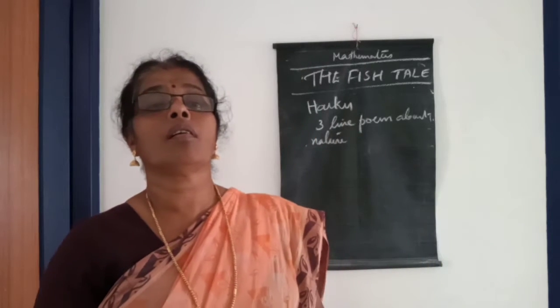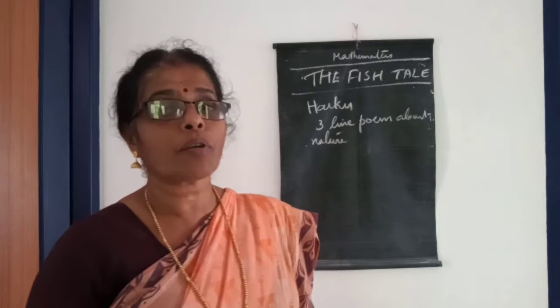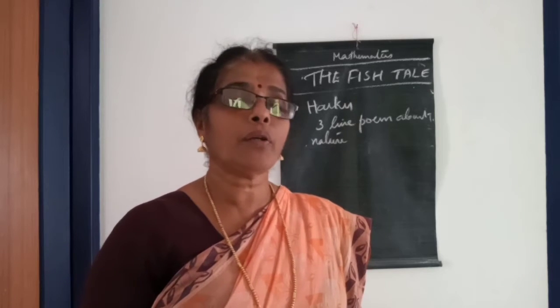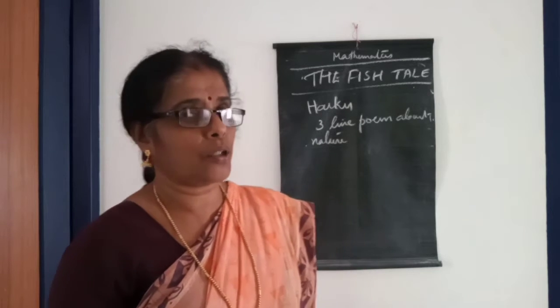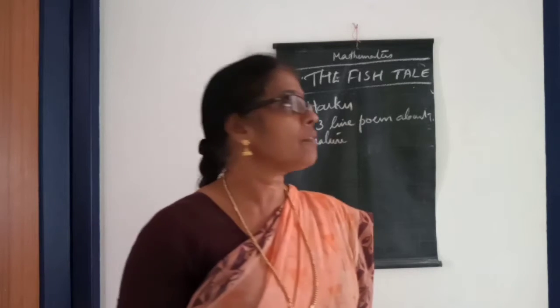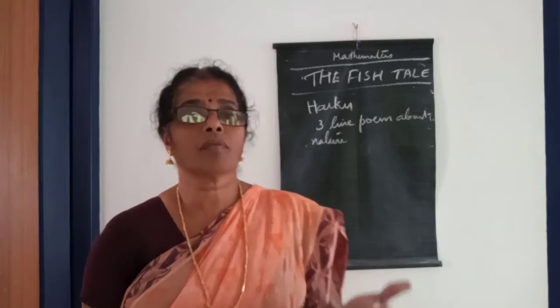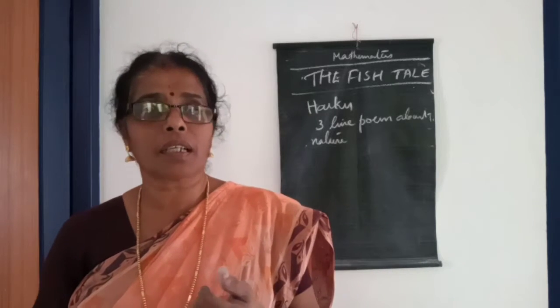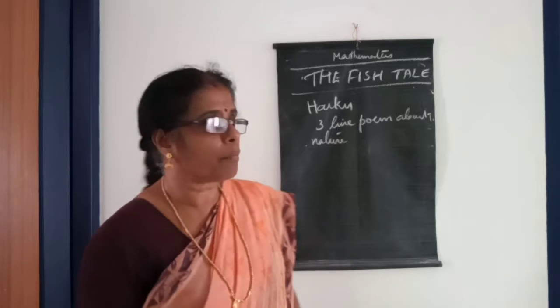And here it is asking: what shapes come to your mind when you are thinking about a fish, or when you are going to draw a fish? We can take a square, circle, triangle, oval shape. These are the shapes that come to our mind when we think about a fish, isn't it?